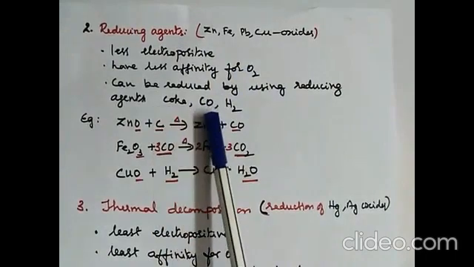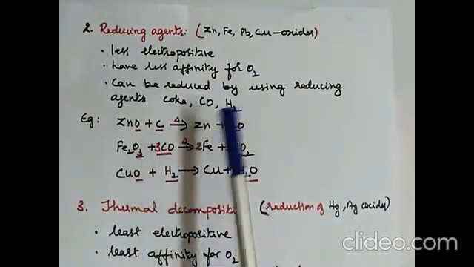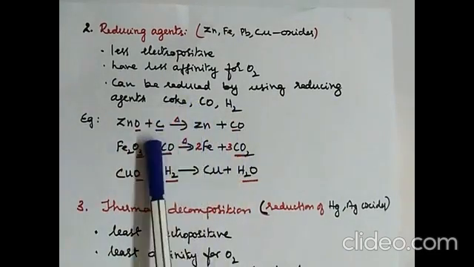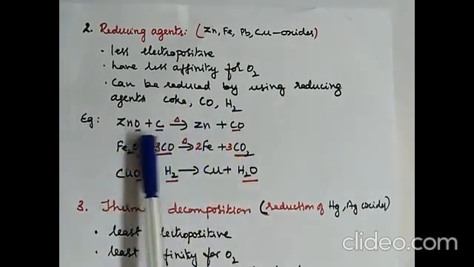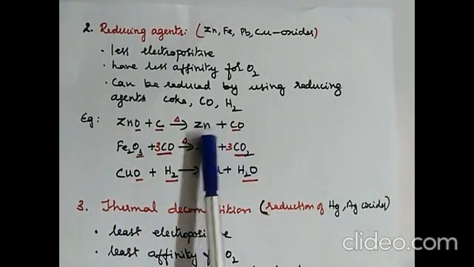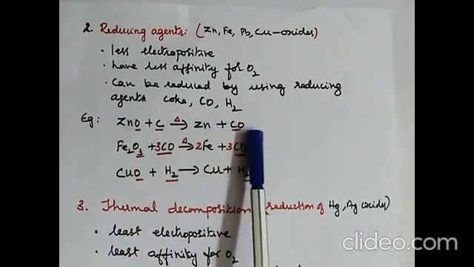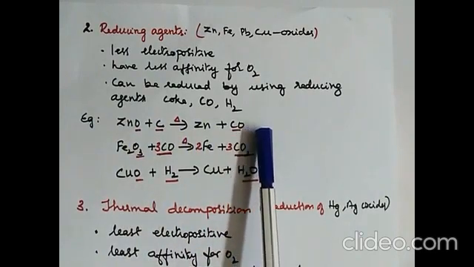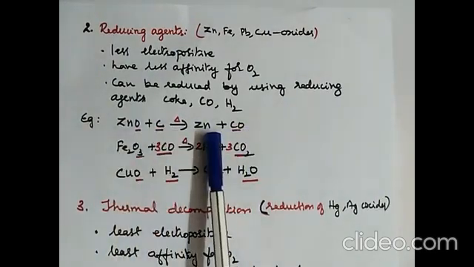One example each using one of these reducing agents is given here. So you can see zinc oxide. The reducing agent taken here is coke. Coke is C. So when you add zinc oxide and coke and heat it, you get zinc getting separated and you get carbon monoxide gas being evolved. So zinc oxide is reduced to zinc.